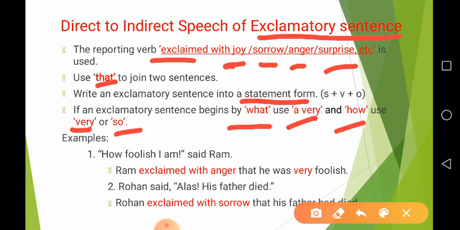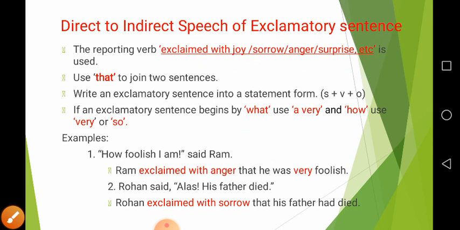Remember, when we write exclamatory into assertive, we have to make some changes. The changes are like what turns into a very and how turns into very or so. Now see here in example. Example, how foolish I am, said Ram. So this is Ram's emotion. And what he is saying to himself is that I am very foolish.